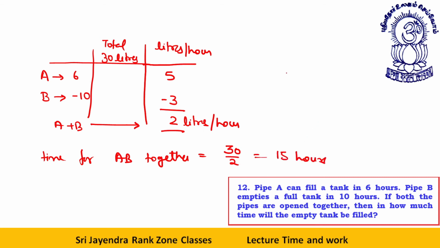So as I already told you, we have a combination 10, 15 gives a 6. Now the thing is, if this is the time for one person and this is the time for the other, but this is negative, your answer for together will be this number. Getting it? This 10, 15, 6 combination even works for pipes and systems with negative tendencies also. I know 10, 15 gives a 6. Now we have a 6 and we have a minus 10, so the other value will be 15. Getting it, dear students?